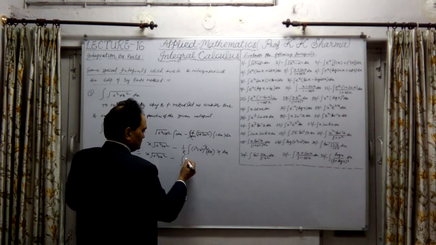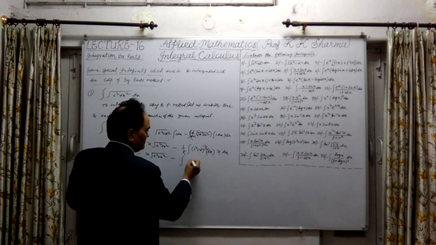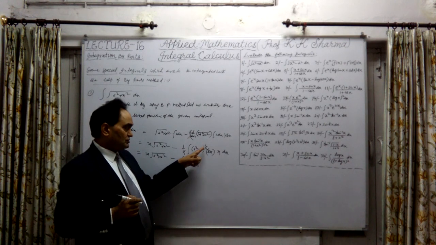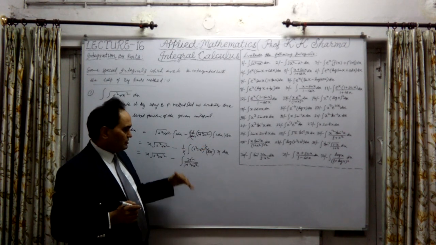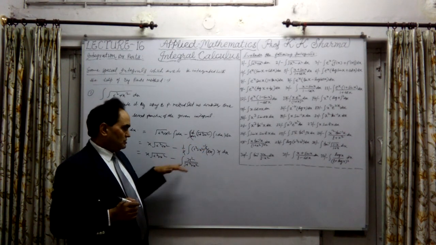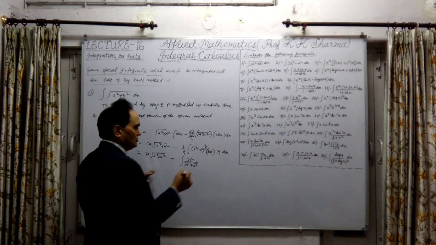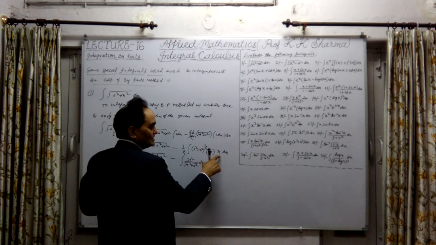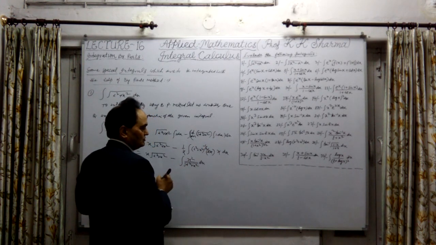The integral will be x square upon the square root of a square plus x square into dx. Why? Because this is minus half, so in the denominator it will be positive, the square root of a square plus x square. Why this x square? Because x is this and this x is from the integration of 1, that is x.